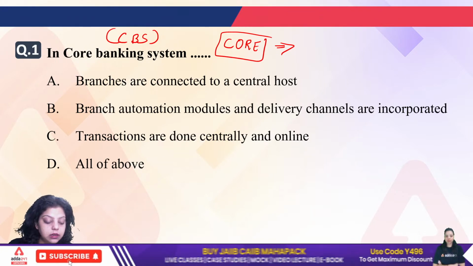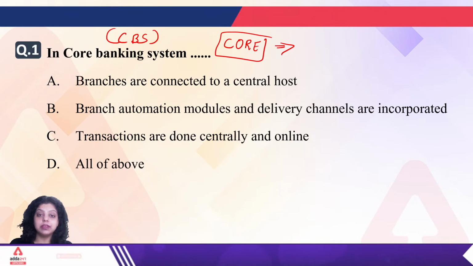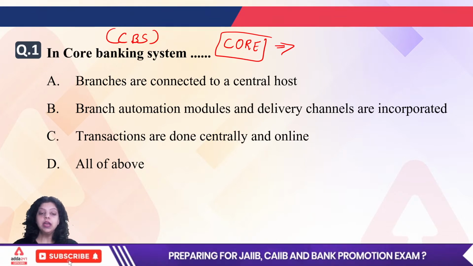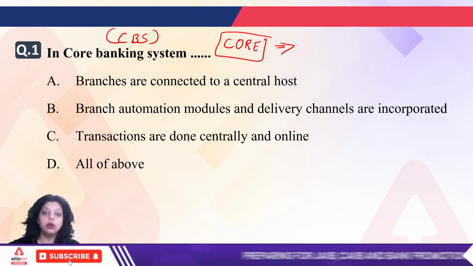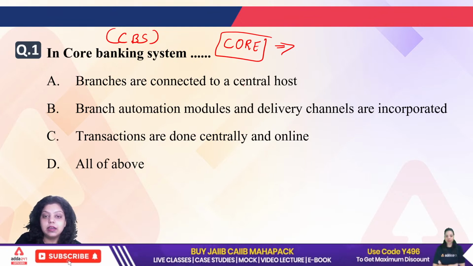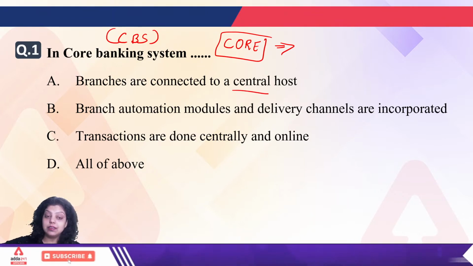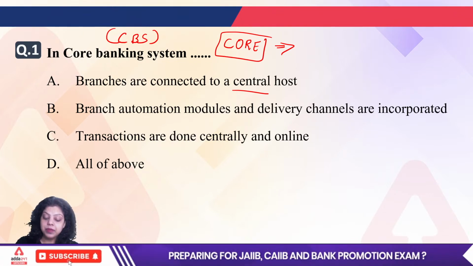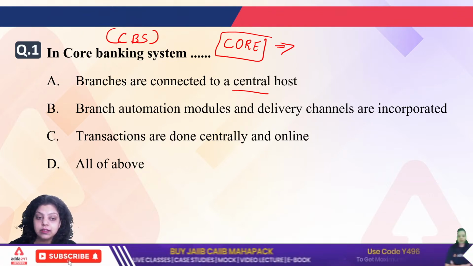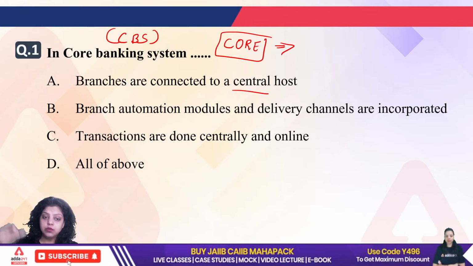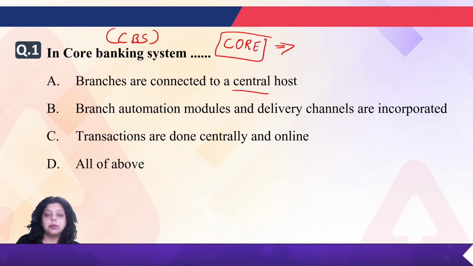Okay, so if we are talking about CBS, CBS stands for core banking solution, and core banking solution includes all of these. It means branches are connected on central hosts. It's obvious that there is a central host by which all the branches are connected. That's why a customer can perform any transaction of his or her bank account from any other branch. Okay, so simply first is correct.